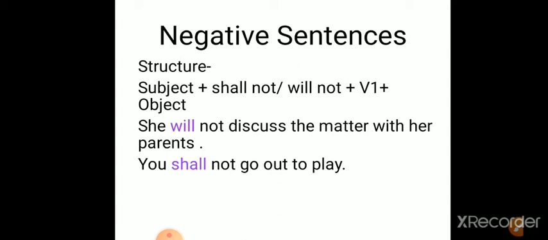That is her strong determination. That's why we have used will here. You shall not go out to play. That is an order given by the mother or parent or anybody elder in the house, that you shall not go out to play.